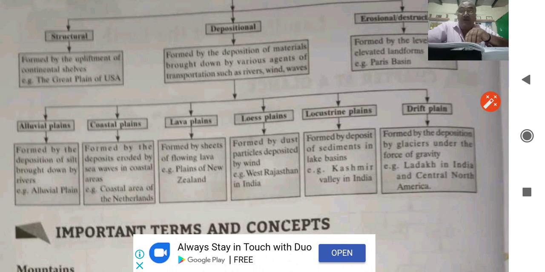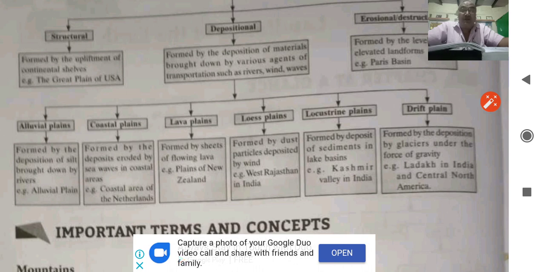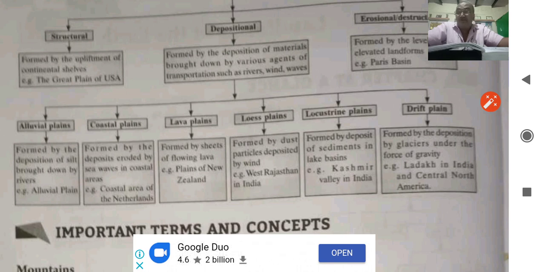You can take the example of Thar and Loess plain of China. Lacustrine plain formed by deposit of sediment in the lake basins. Example, we have Kashmir Valley in India. Drift plain formed by deposition by glaciers under the force of gravity. Example, we have Ladakh. Now we have some important terms and concepts.